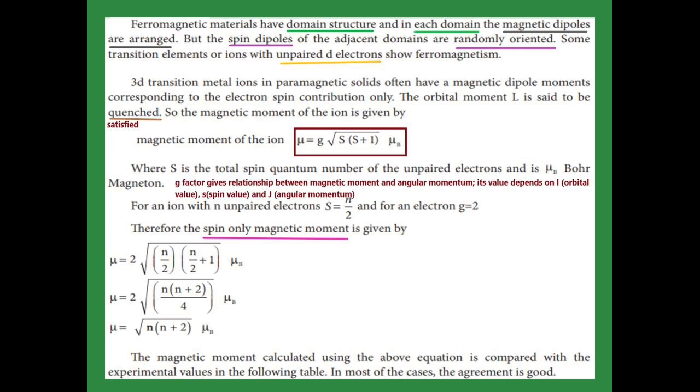So substitute these two values in the above equation. The mu value we get at last is square root of n into n plus 2 mu B. By using this formula, we calculate the magnetic moment value, and we also get a value for the magnetic moment from the experiment. By comparing these two values we get nearly the same answer, so the formula is in agreement for most of the cases.